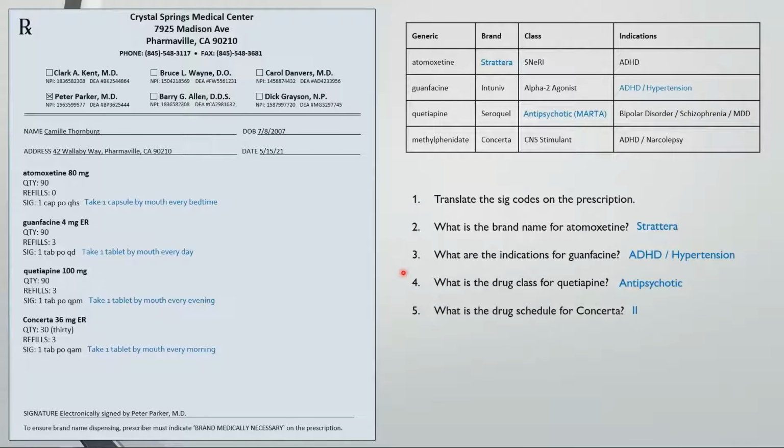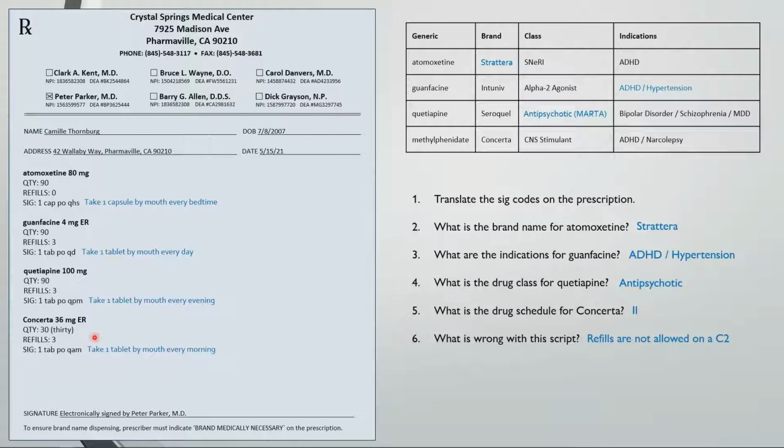Concerta is a Schedule II medication, meaning it has a high potential for misuse and abuse. What is wrong with this script? Your hint is that it has something to do with Concerta. Refills are not allowed on a C2 medication like Concerta.